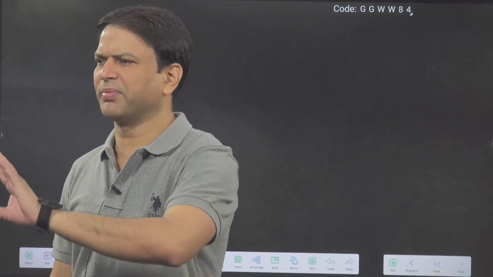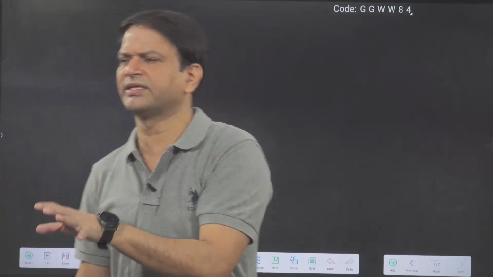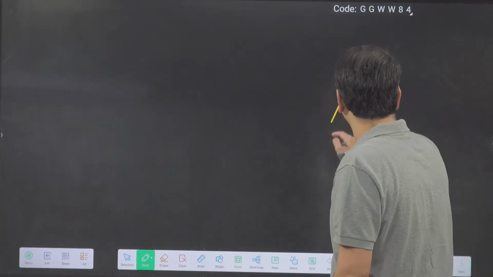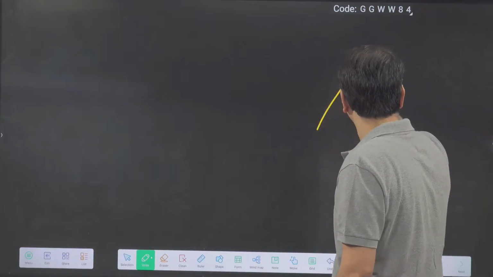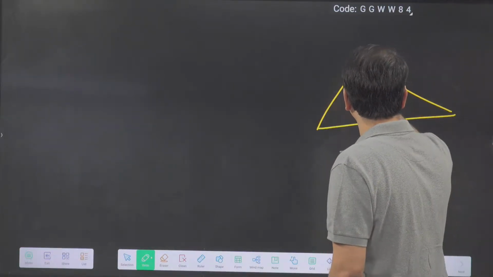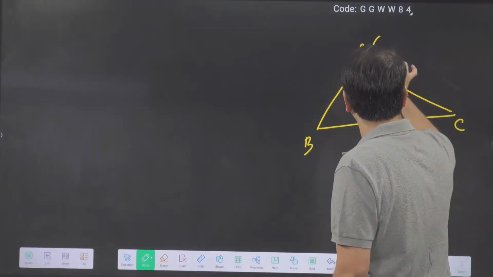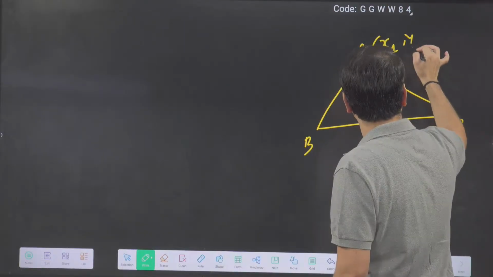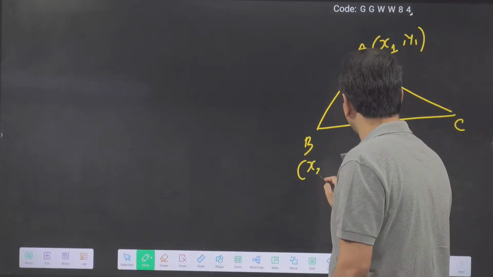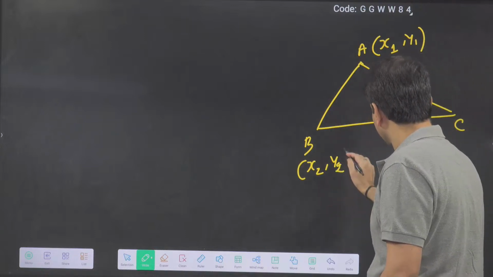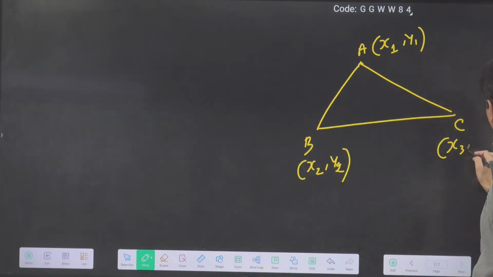In JEE we were using the coordinates of the centroid, it was required, but in NEET we have never seen that the coordinate of the centroid is required. But if you want, then you can remember. Suppose you have a triangle, I don't know the sides, I know the vertices only. Suppose this is A, this is B, this is C. The coordinate of one vertex is x1 comma y1, another vertex is x2 comma y2, and the third vertex is x3 comma y3.